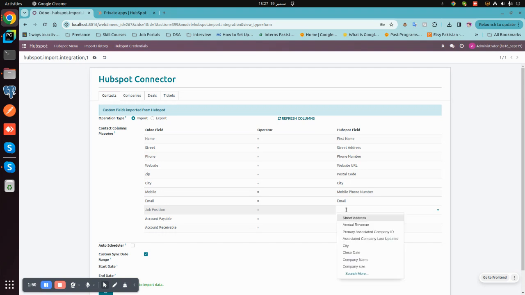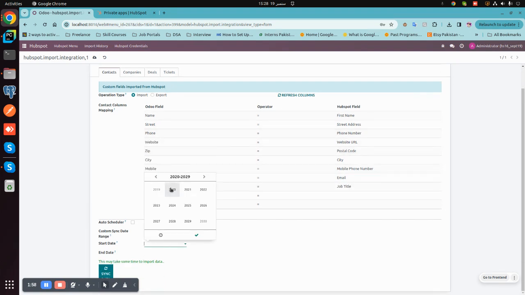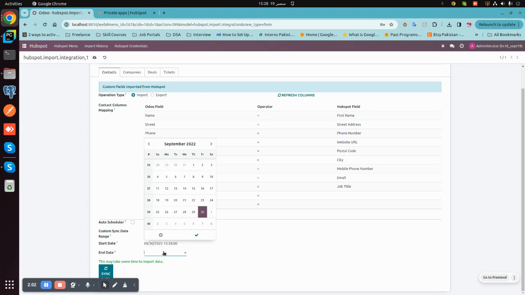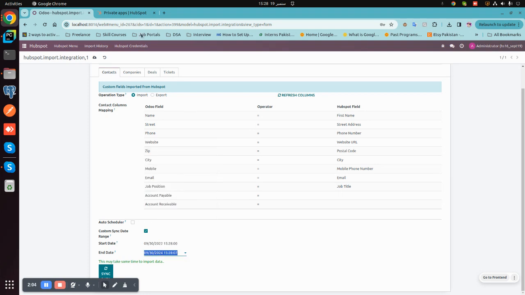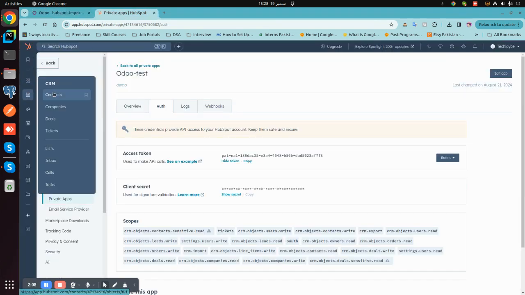This will give you the liberty of which field you want to map, and set the start date, for example 2022 September. I already have some demo data for testing purposes.